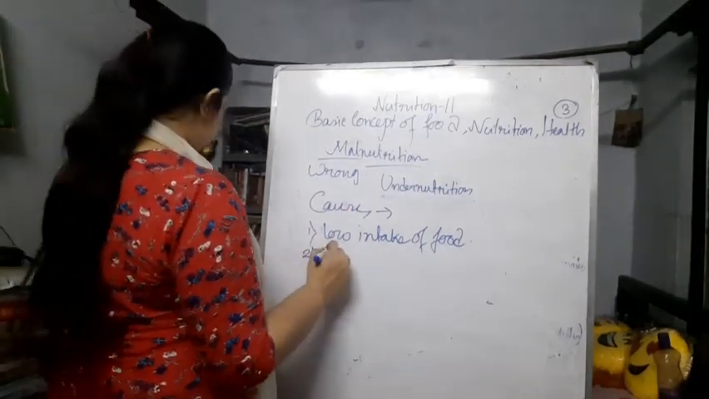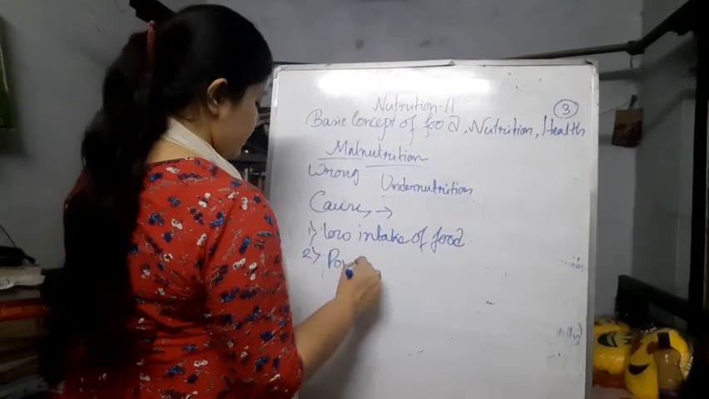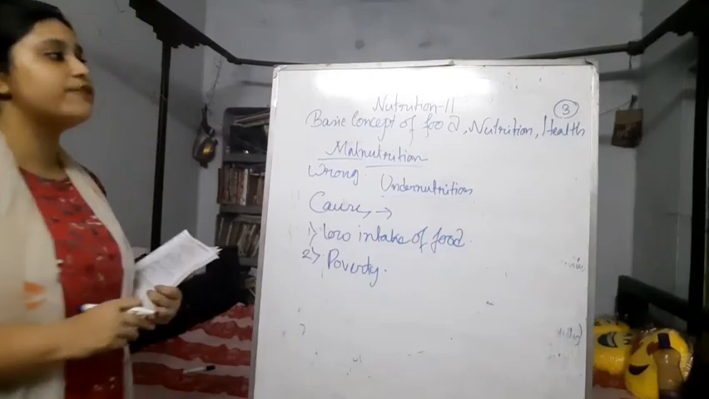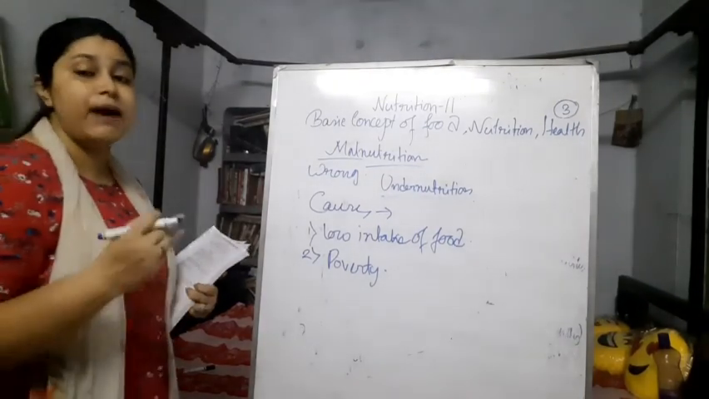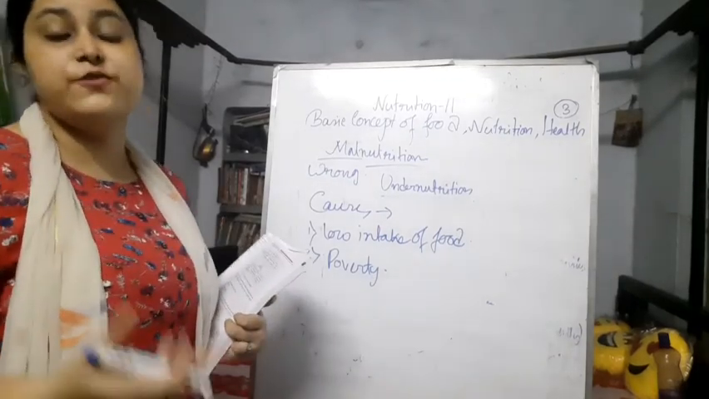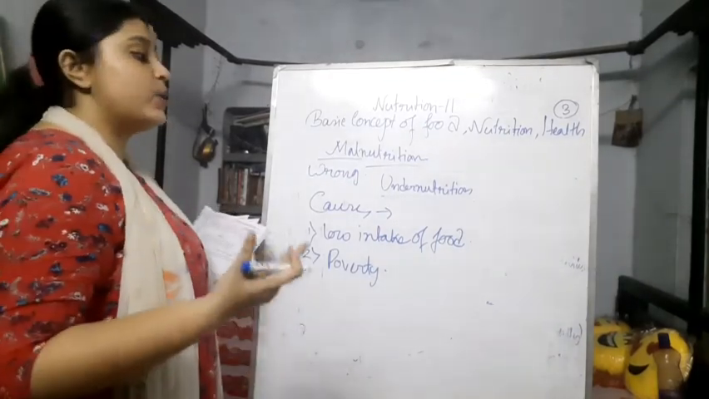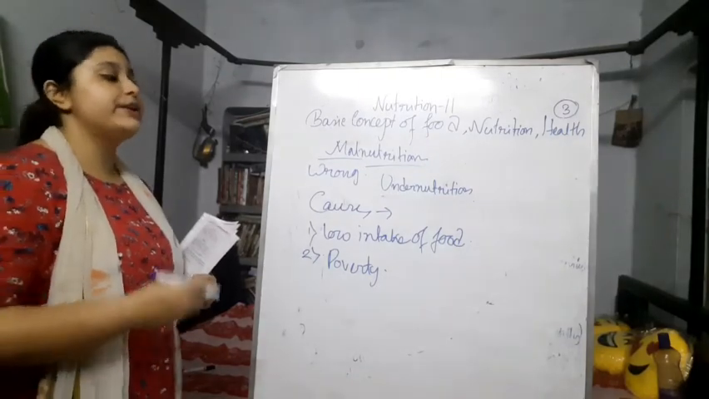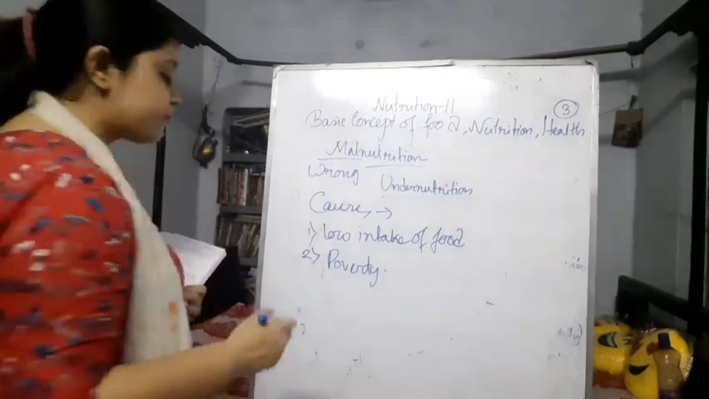Secondly, poverty. Poverty is a very important point because many of those who are in poverty can't buy the proper food for their different ages, for their children, for themselves, for pregnant mothers. As they don't have the capacity to buy the food, it can lead to undernutrition.